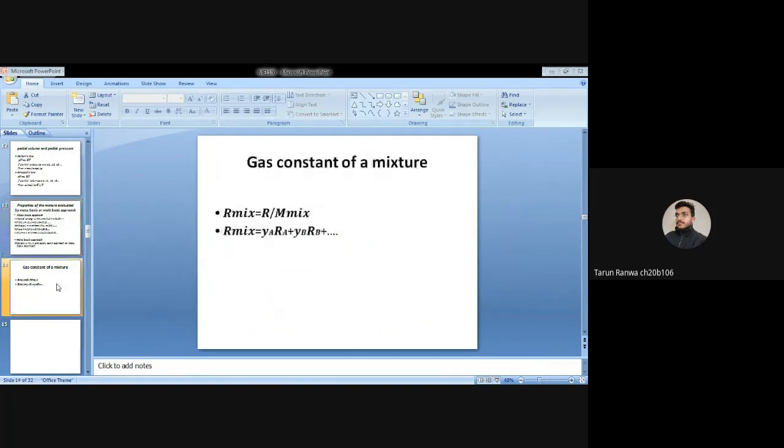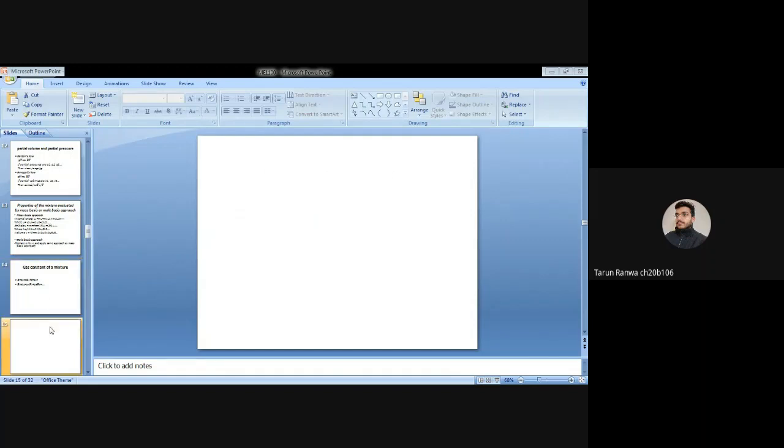Now, the gas constant of a mixture. R mixture equals R upon the molecular weight of the mixture. We can also write it in terms of mass fraction: R mixture equals the mass fraction times R of the first species plus the mass fraction times R of the second species, and the sum over all species. So this was part one.